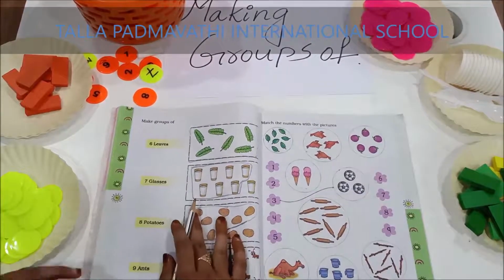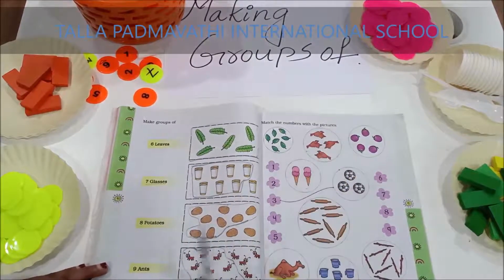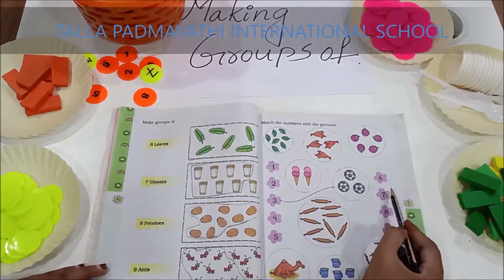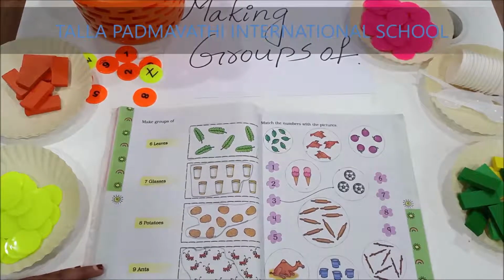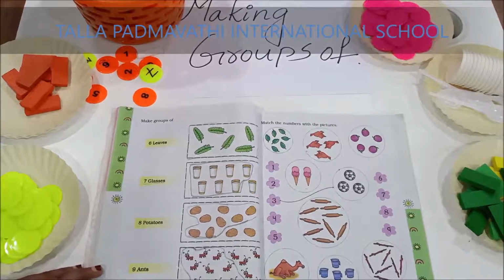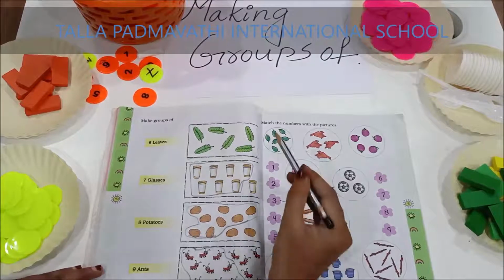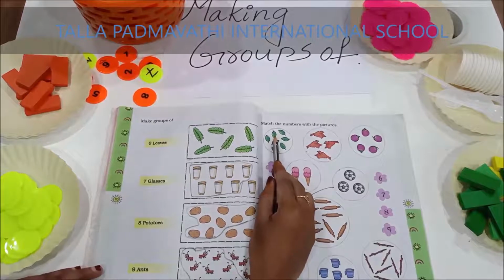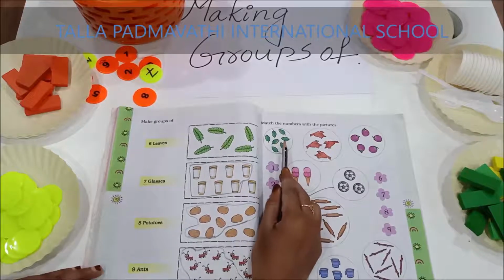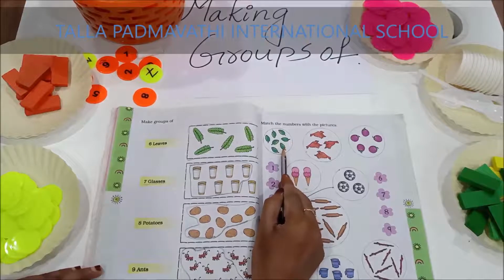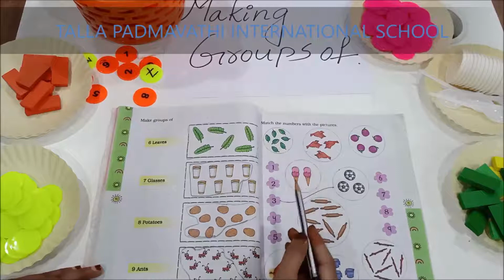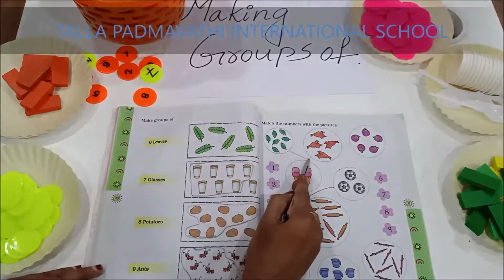Now, match the numbers with the pictures. Here are 1, 2, 3, 4, 5, 6, 7, 8, 9 numbers. We need to count and match the pictures to their respective number. Shall we start? Let us count the leaves first. 1, 2, 3, 4, 5, 6, 7. This is a group of 7. Group of 7 leaves. Where is 7, children?